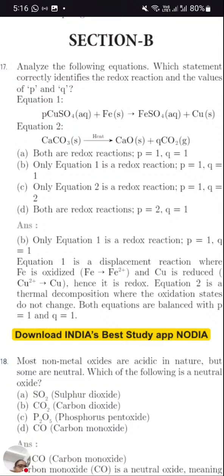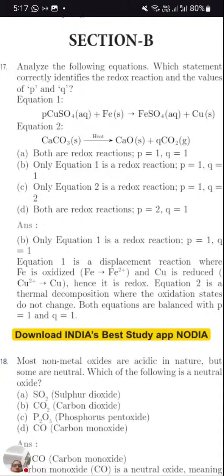So what is a redox reaction? Where oxidation and reduction both are taking place. Means there will be removal of oxygen, or one will get oxidized and the other will get reduced. If you see equation number 2, calcium carbonate is getting converted into calcium oxide and carbon dioxide. So only decomposition is taking place. Oxygen is getting removed from the main constituent.